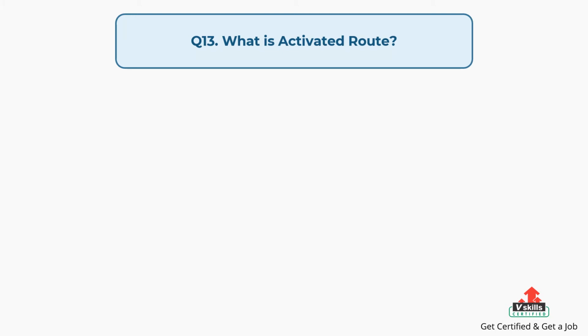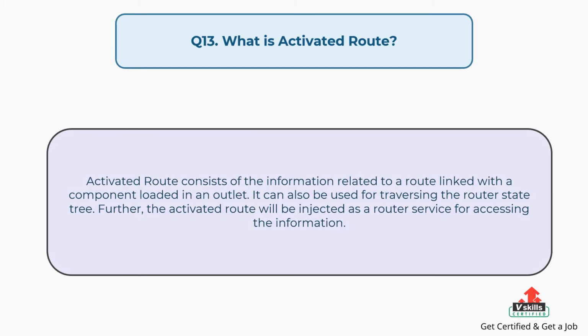Question number 13, what is activated route? The answer is: activated route consists of the information related to a route linked with a component loaded in an outlet. It can also be used for traversing the router state tree. Further, the activated route will be injected as a router service for accessing the information.